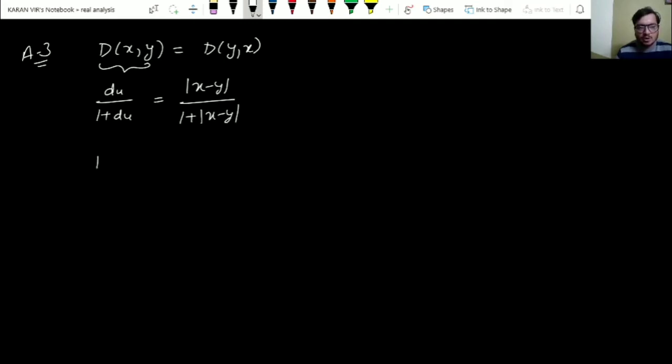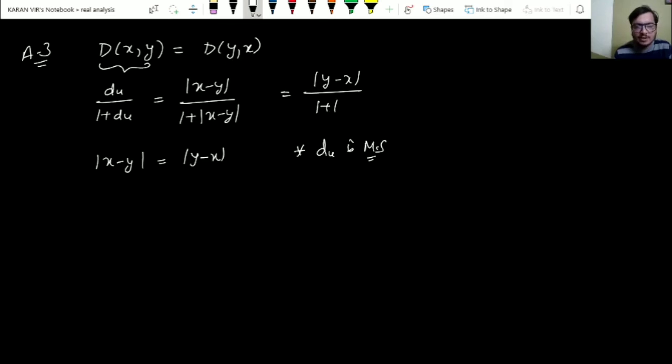Since mod of x minus y is equal to mod of y minus x, because d under usual is a metric space, the symmetric property always holds there. So we can write it as modulus of y minus x upon 1 plus modulus of y minus x. This is nothing but the definition of capital D of yx. So the symmetric property also holds in this case.